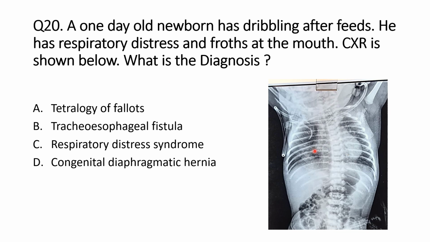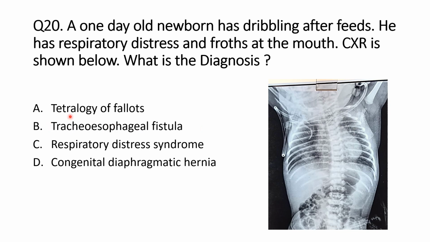Now see in this X-ray, this is the curl of the nasogastric feeding tube in the proximal part of the esophagus. It suggests that the newborn has proximal esophageal atresia, and with the changes of pneumonia and respiratory distress, it means a fistula is also there between the distal part of the esophagus and trachea.